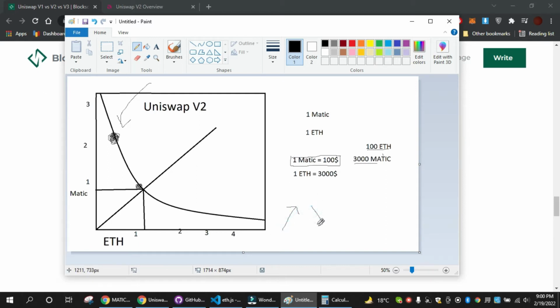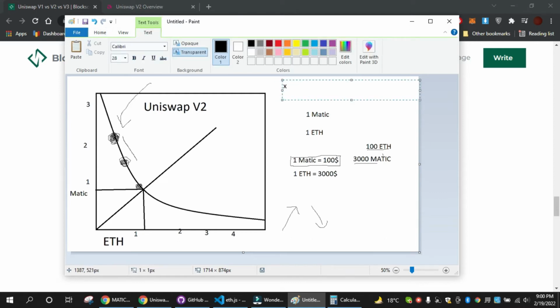So the amount of MATIC will reduce and the amount of ETH will increase. That's how the price will go down this curve. This curve is an already determined curve, so you can call it with the formula